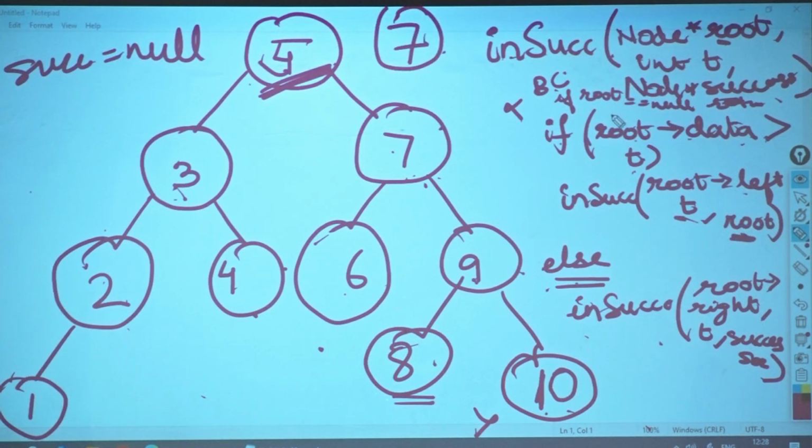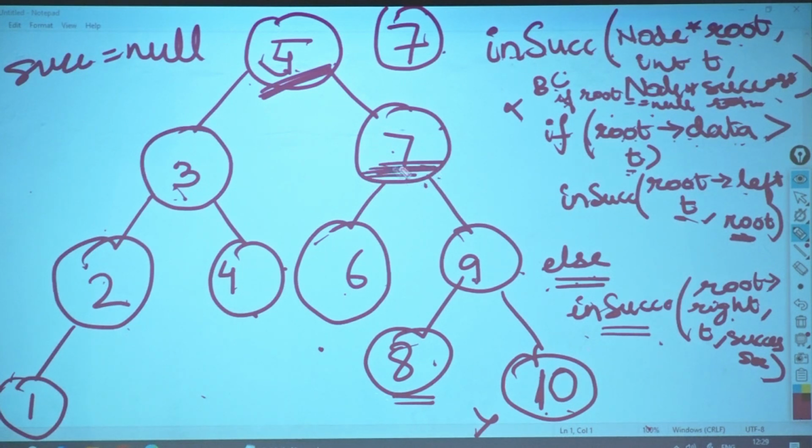First time when I am coming, what happens? Root is what? 5. Is root null? No. Okay? Is root data greater than target? No. No, madam. If root data is not greater than target, I will go into the else condition. Okay? In else I am calling successor again. Passing what? Root's right. So what am I passing? 7. I am giving a call to f of 7.